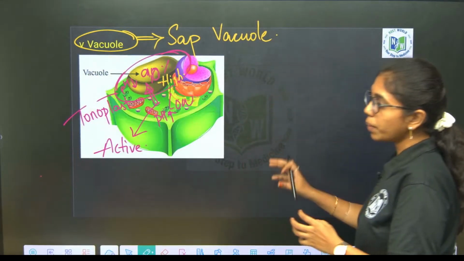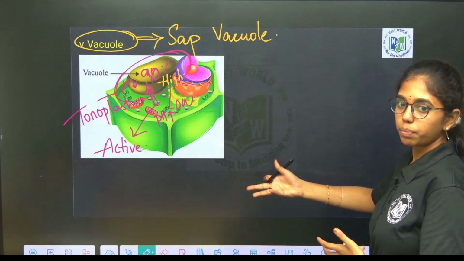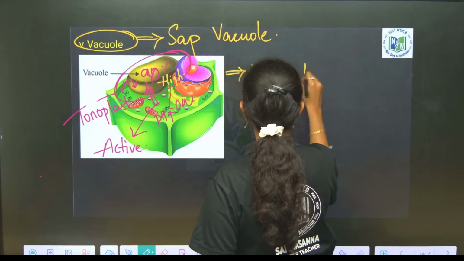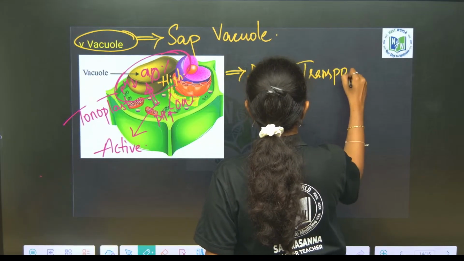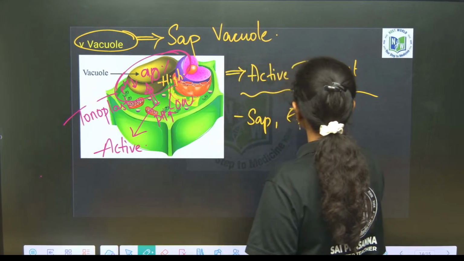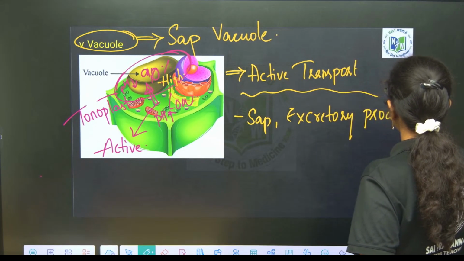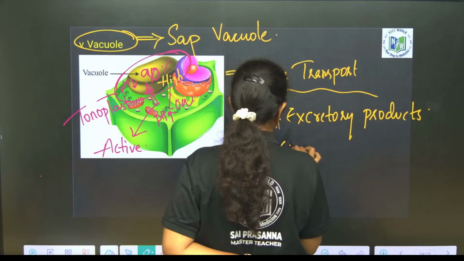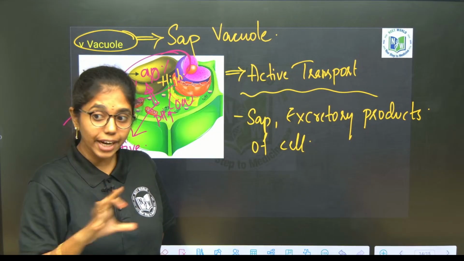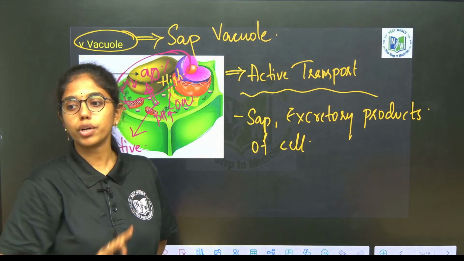So, clear, right? Movement of molecules from low concentration to high concentration through a membrane requires ATP energy. So, what type of transport is happening here? Active transport. So, through the active transport, all the sap and excretory products of the cell, after digestion in cytoplasm, whichever residual bodies and excretory products are there, are being transported to the vacuoles.